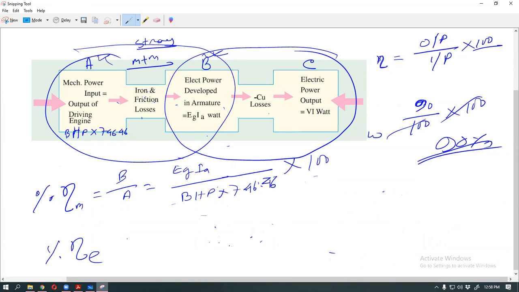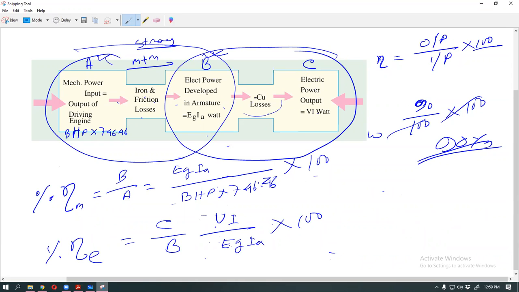Electrical efficiency, percentage of electrical efficiency, is C by B. This is the C part, this is the output, and this is the input. Okay, and this is the loss. So C by B. C means the load voltage times the load current, B means the supply voltage times the current, into 100.